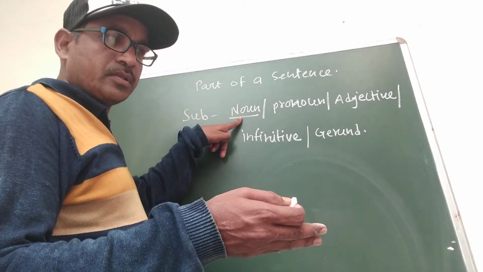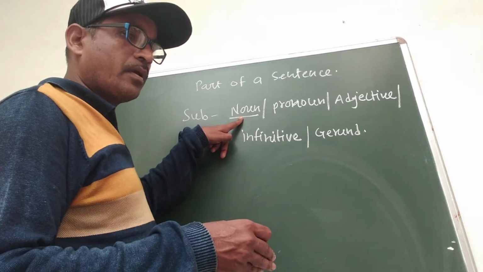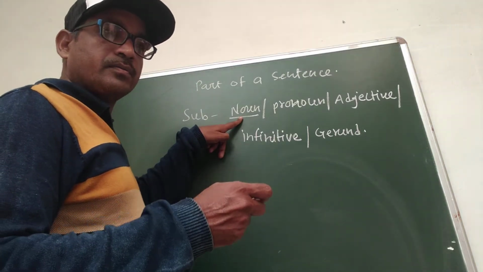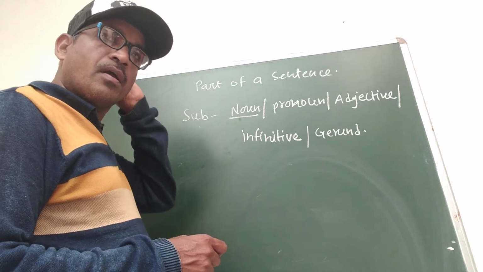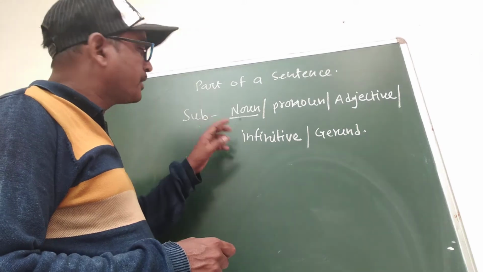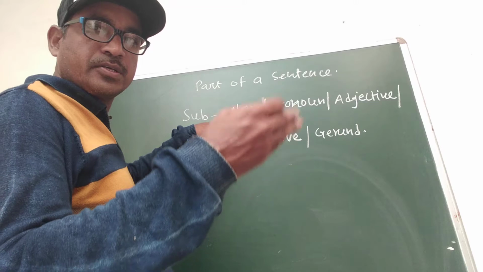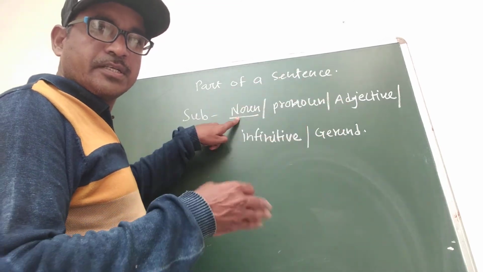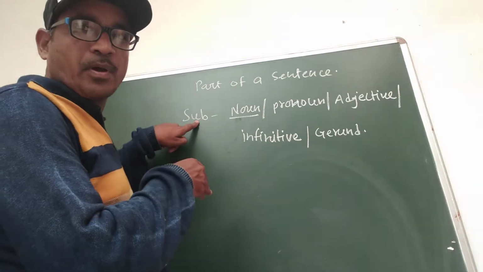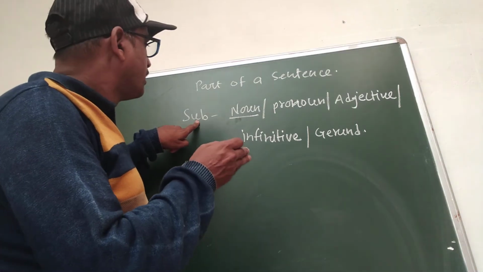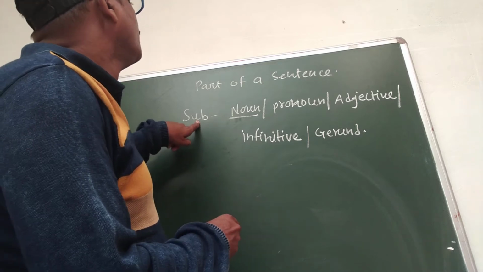And common noun is the word that stands for a person, place or thing of a whole class of the same kind. For example, the girl, the boy, the teacher, the doctor, etc. are common nouns, which are also used in a sentence as a subject.